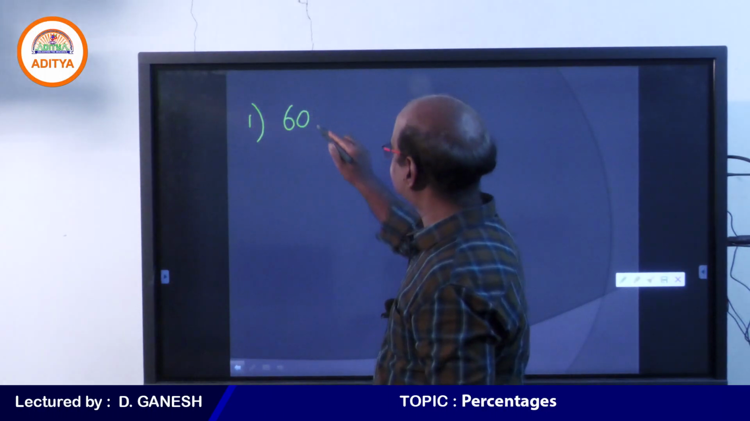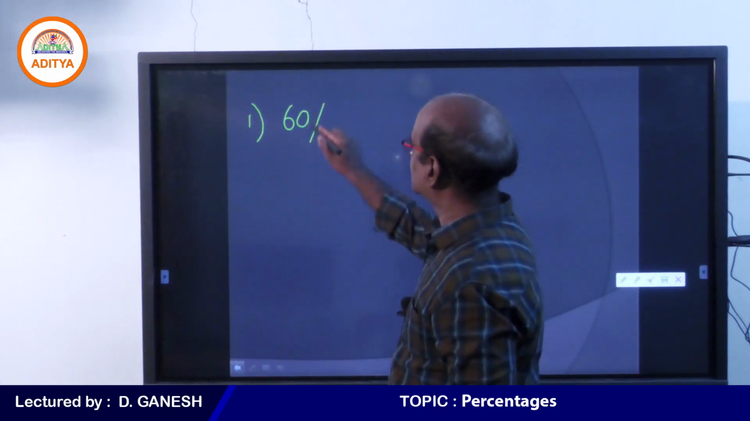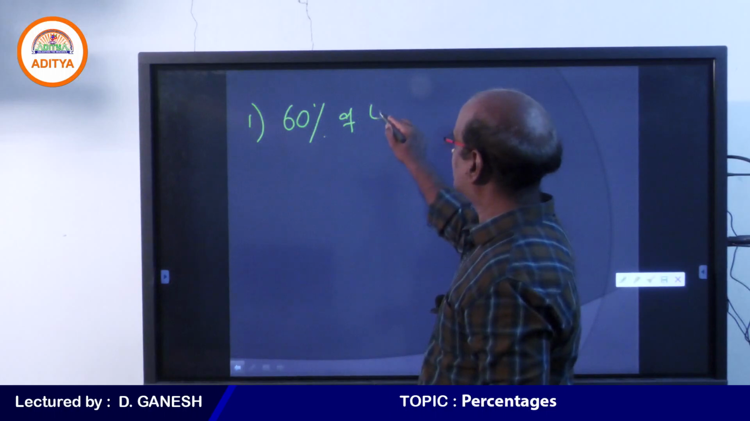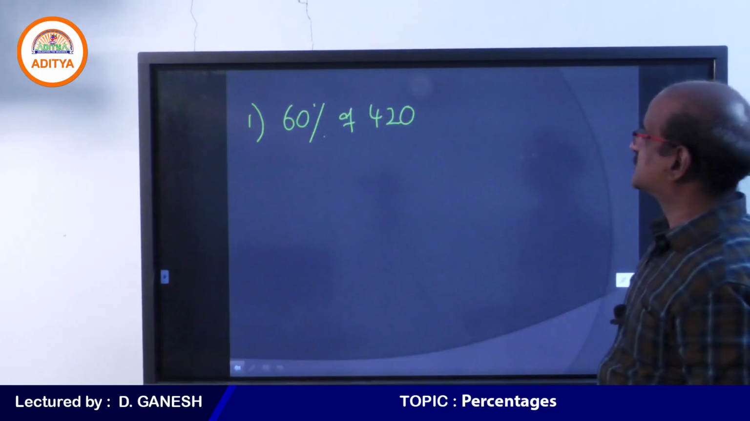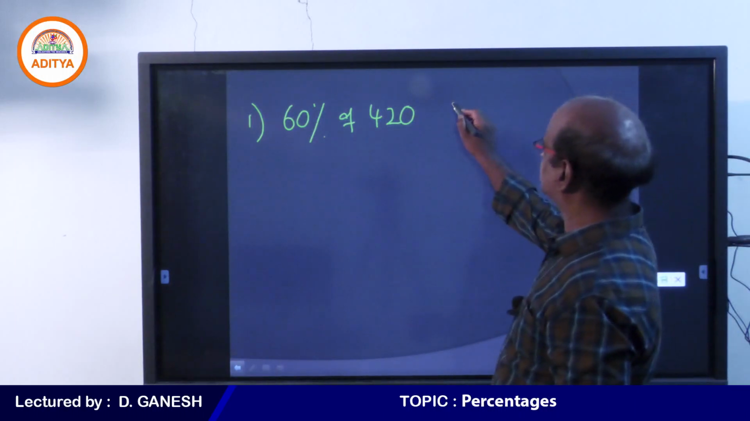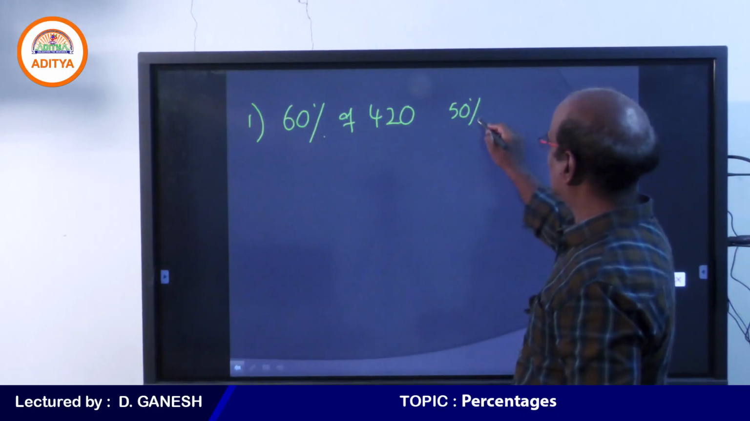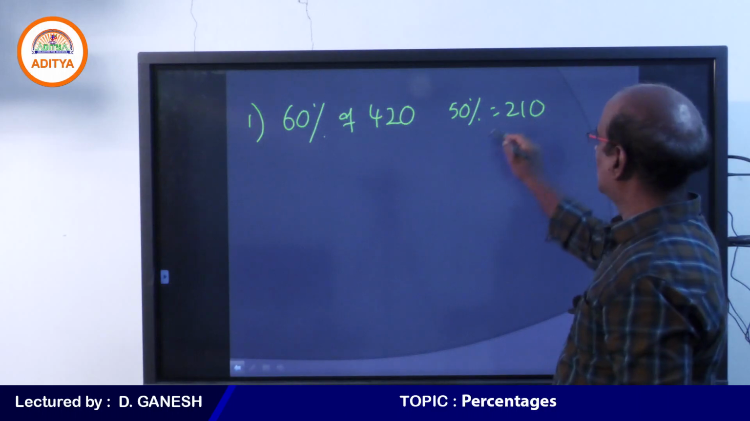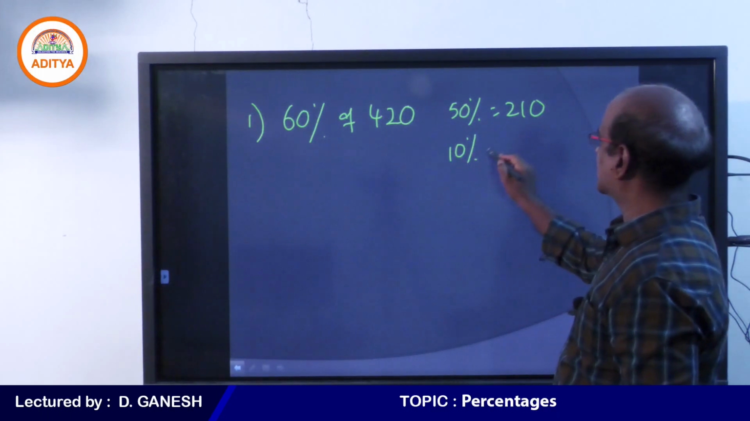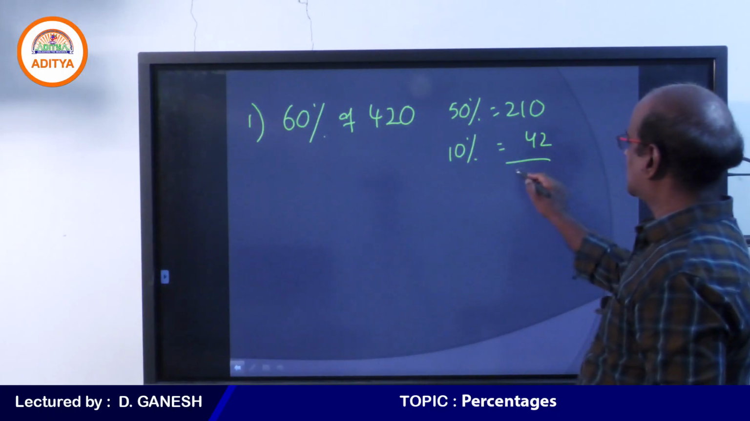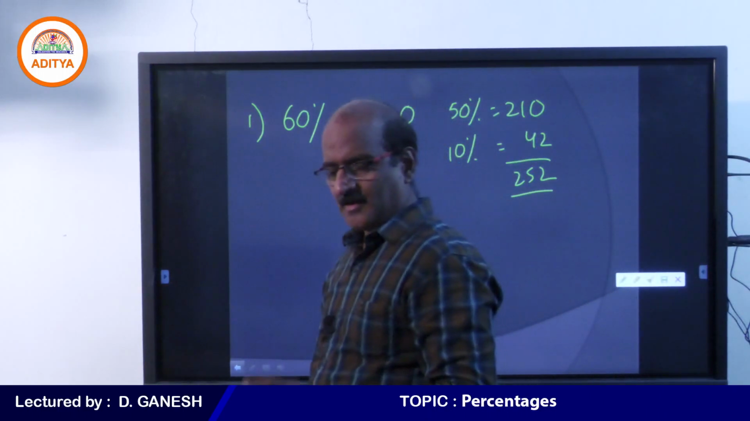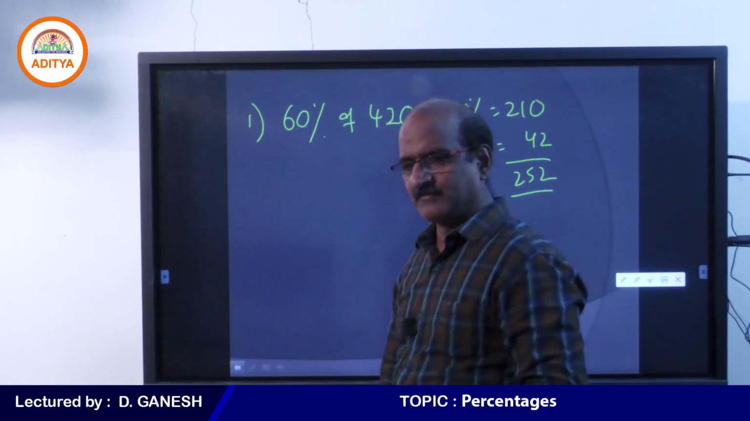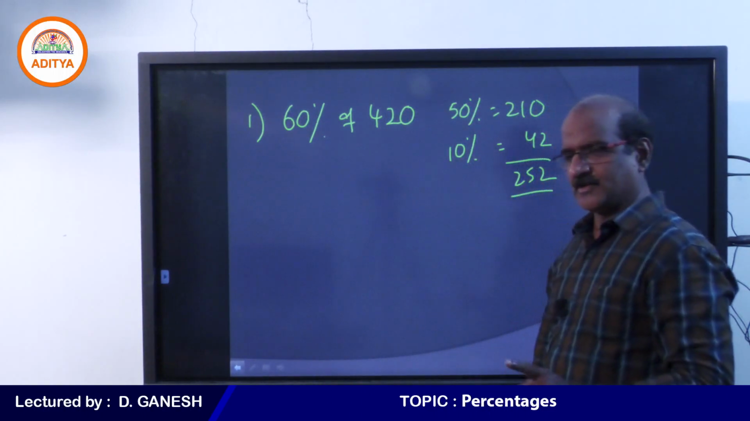What is 60% of 420? Exactly, because 50% is 210, and 10% of 420 is 42, your answer should have been 252. Very well done.